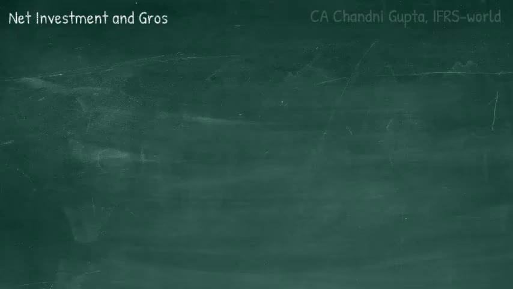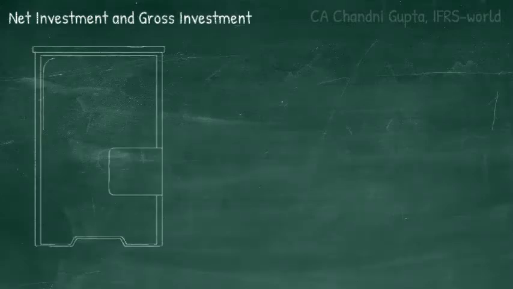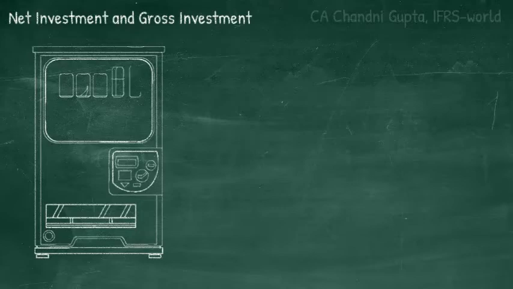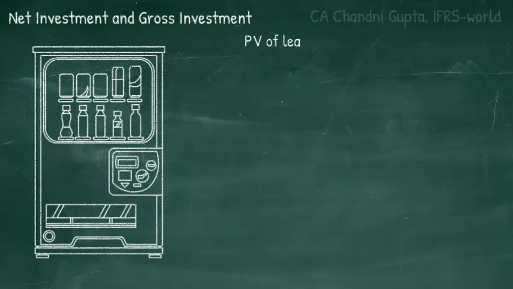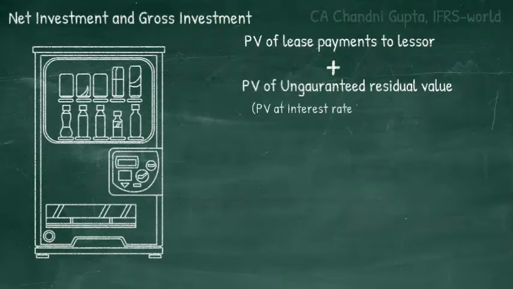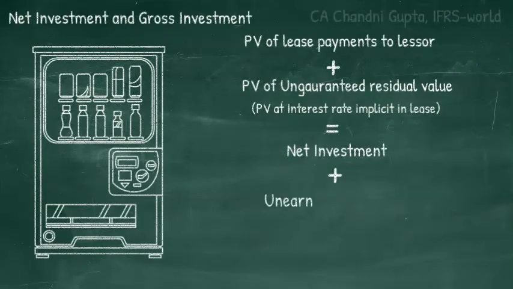Now we will understand the meaning of net investment and gross investment in a lease. The difference between net investment and gross investment is unearned finance income. In layman's language, all the lease payments that accrue to a lessor plus the unguaranteed residual value are discounted using an interest rate that is implicit in the lease, and this discounted value is called the net investment in lease.